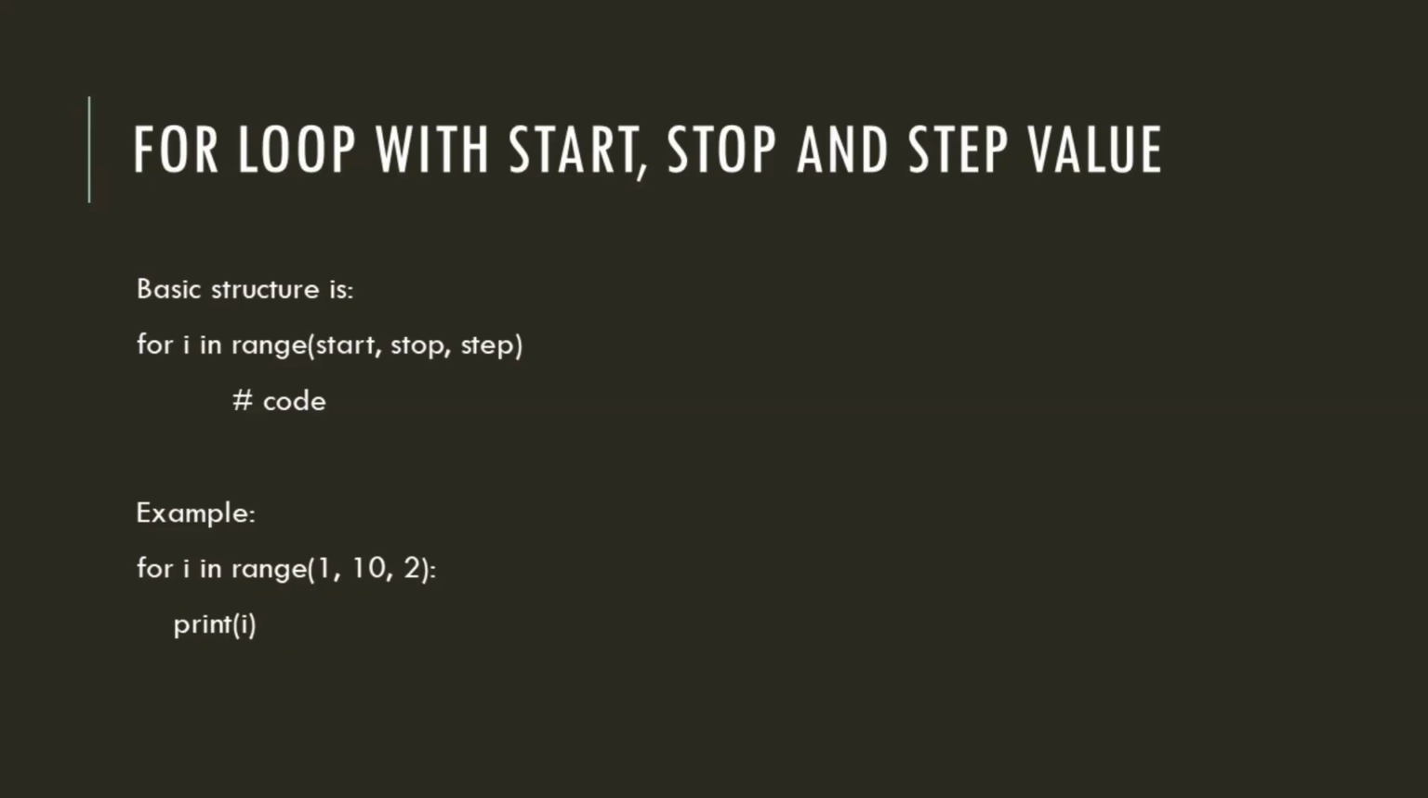Basic structure is for i in range, start, comma, stop, comma, step. Code. This loop will print numbers from 1 to 9 incrementing by 2. For i in range 1, 10, 2, print i. The loop runs from the start value to stop value minus 1, and in every iteration of the loop counter variable is incremented by the step value. Output is 1, 3, 5, 7, 9. Here we observe that the output gives us odd numbers between 1 and 10. You may go ahead and apply similar logic for returning even numbers within a range.